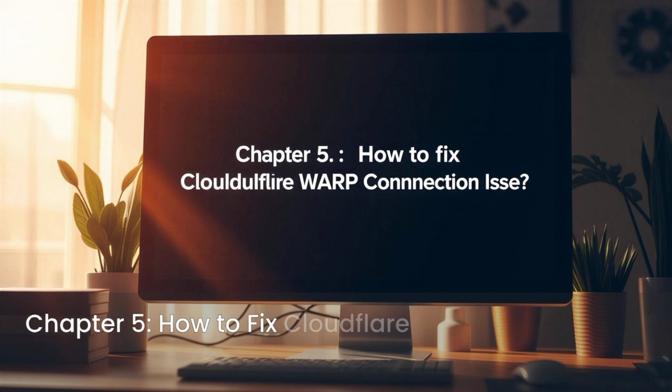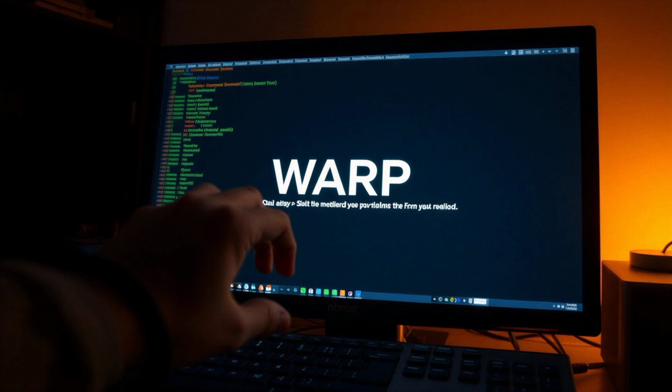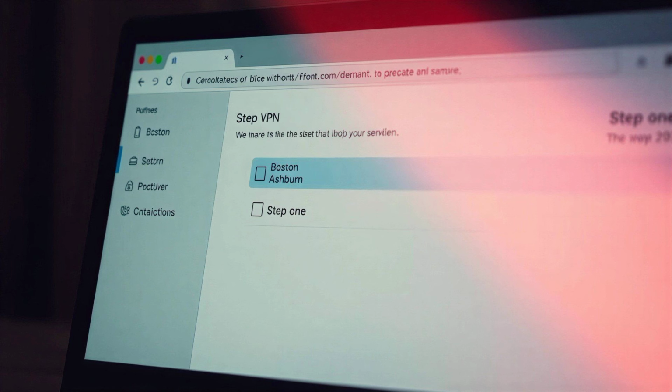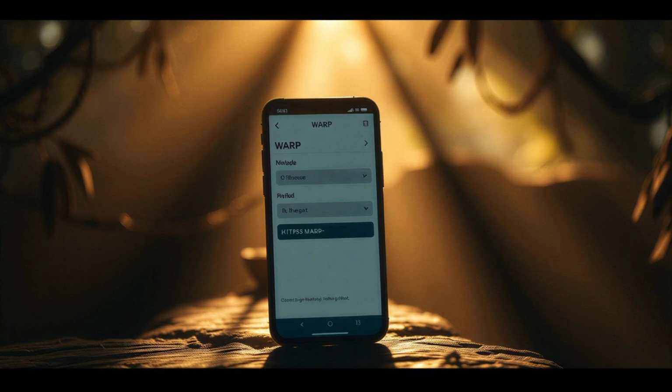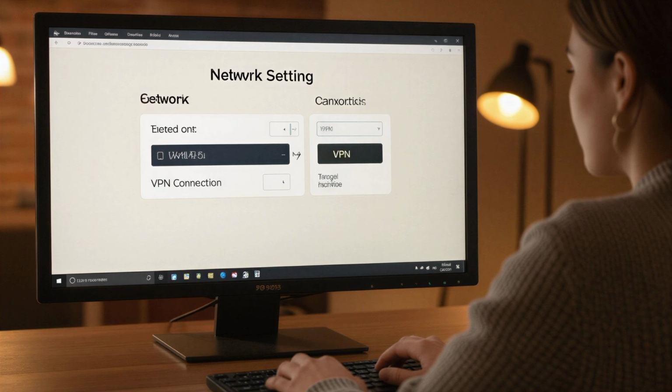Chapter 5: How to Fix Cloudflare WARP Connection Issues. Let's walk through a few quick steps to fix common WARP problems. Step 1. Switch your VPN node to Boston or Ashburn for cleaner routing. Step 2. In the WARP app, make sure your mode is set to HTTPS or WARP+. Step 3. Turn on WARP first, then enable your VPN connection.